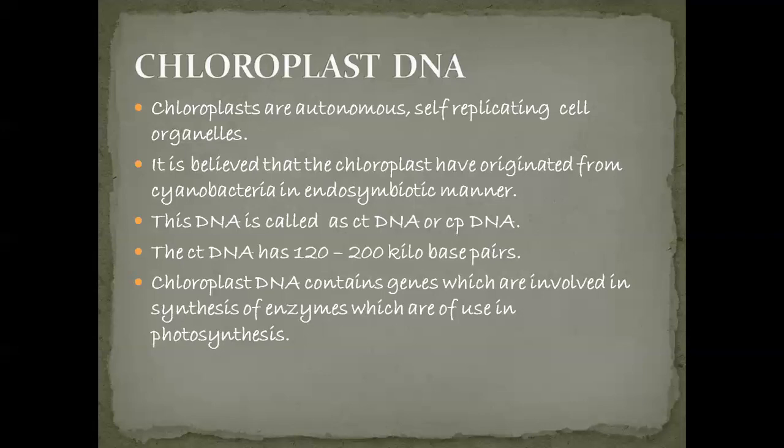So the chloroplast DNA is useful in the synthesis of the enzymes which participate in photosynthesis. And also the genes of the chloroplast are involved in the synthesis of mRNAs, ribosomal RNA, photosystem 1 and photosystem 2, cytochromes, and also ATP synthetase. So the synthesis of all these takes place under the control of this chloroplast DNA.